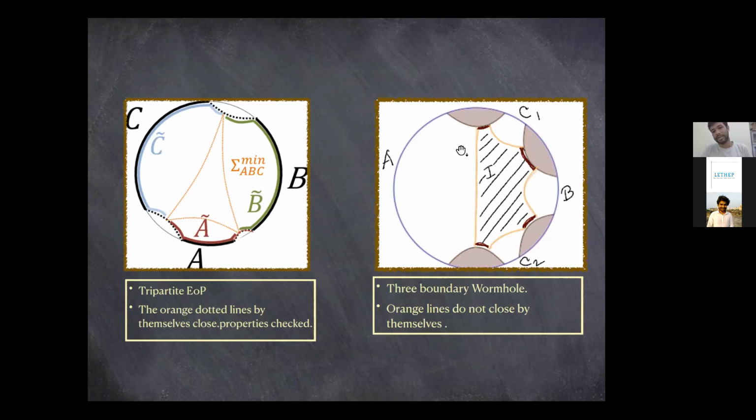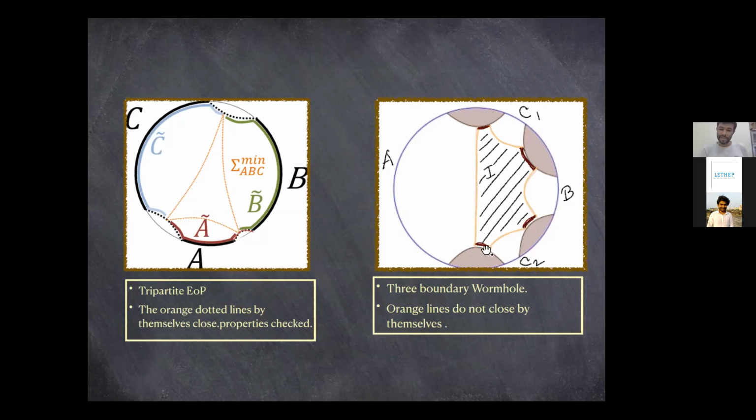Of course, in an evaporating situation, you would take A to be much bigger than B and C. But in this case, one would see that in a multipartite case, the boundaries of these different orange lines do not in general match with each other. So there would be some part of this anchored geodesic in between these two orange lines. These red parts are different things that I have marked here.